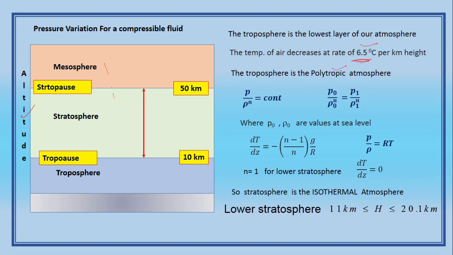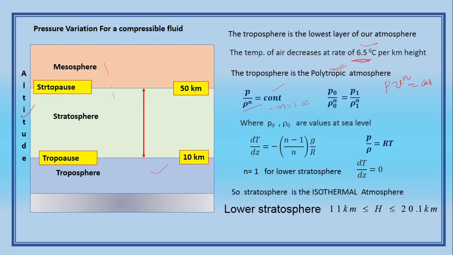Polytropic means P V to the power n is equal to constant. Here 1 by V can be taken as density. So pressure and density follow a polytropic relation, and this formula is applicable in the troposphere. You understand? This n index can be taken as 1.24.